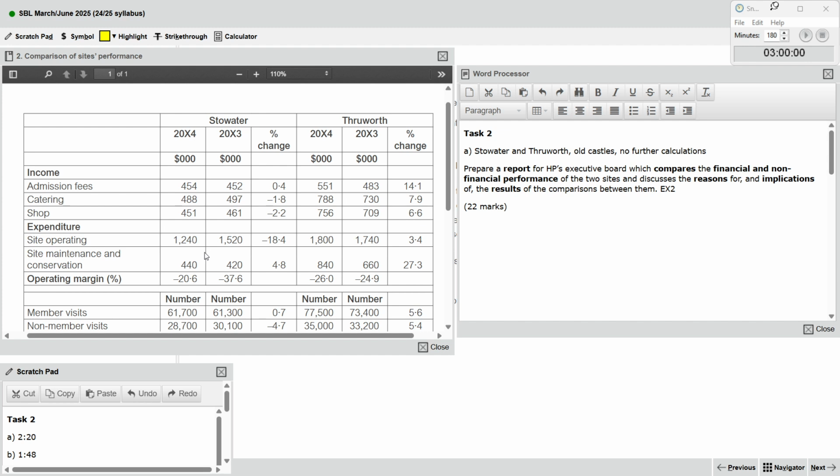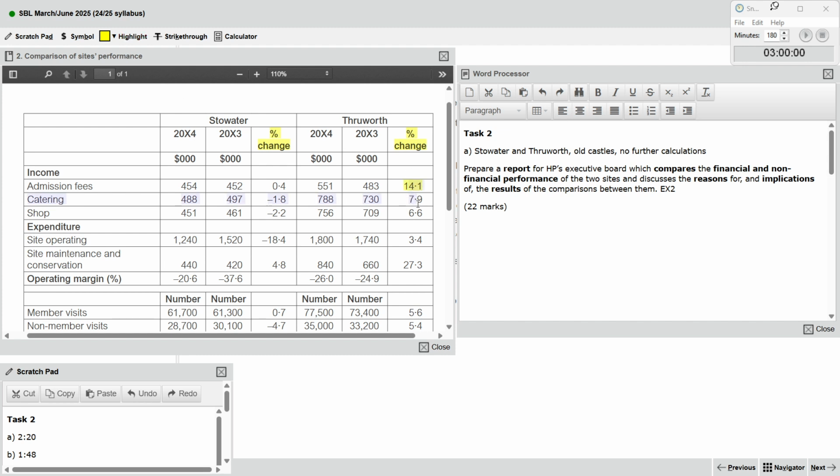Let's attempt the question. The technique I want to show is to highlight and list down the main idea. So this talks about percentage change. Let's see, 0%, 1%, 2%, not much different. 14% increase, quite a lot.